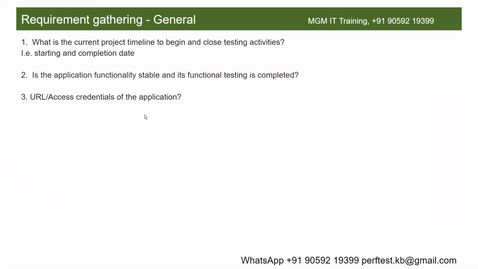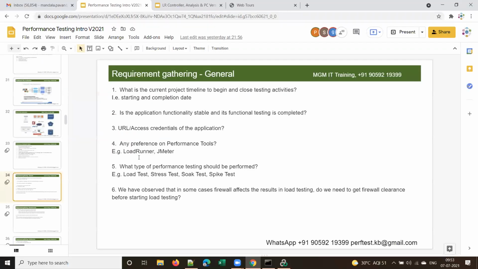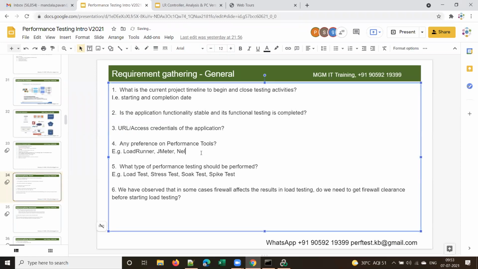The next one is the URL and access credentials of the application, and any preference on performance tools. We have to ask the client whether they prefer any particular performance testing tool, or whether they already have a license. Some clients may have their own tool license. So you have to check with the client whether they have any performance testing tool license already, for example LoadRunner, JMeter, or NeoLoad. I'll add one more tool: NeoLoad is also becoming popular. NeoLoad is another tool which has some market share, so I added NeoLoad also.